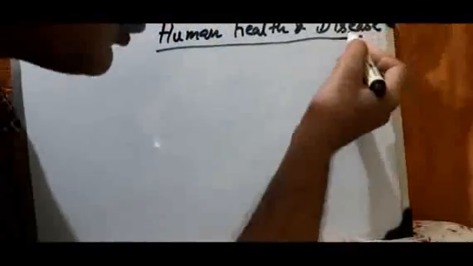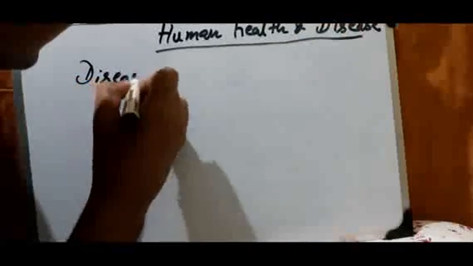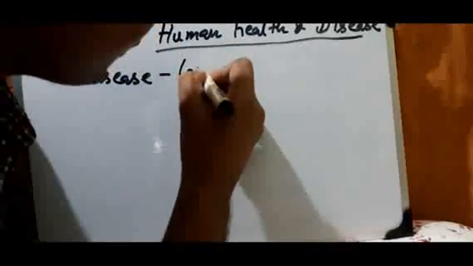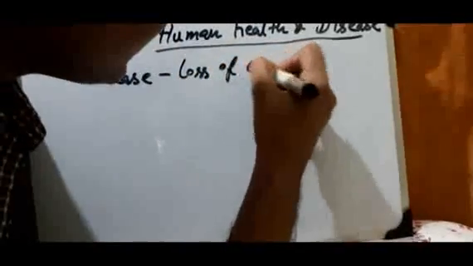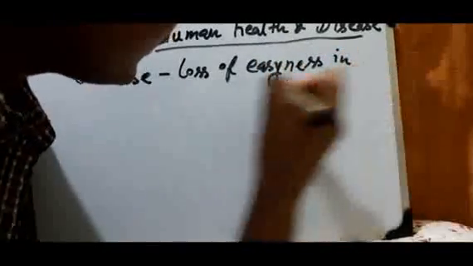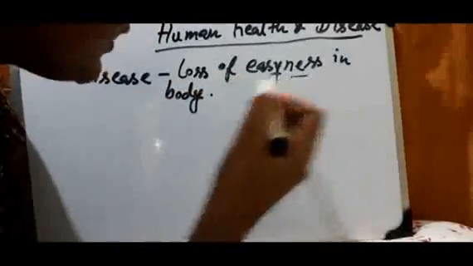Now we'll study the term disease. So what is disease? Note it down: the loss of ease in the body. The loss of ease in our body is called disease.